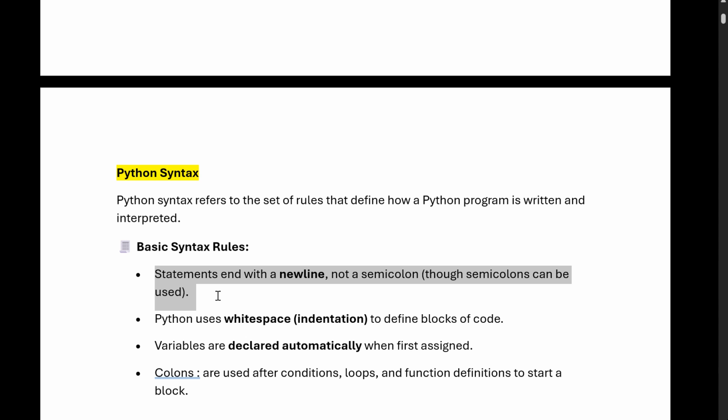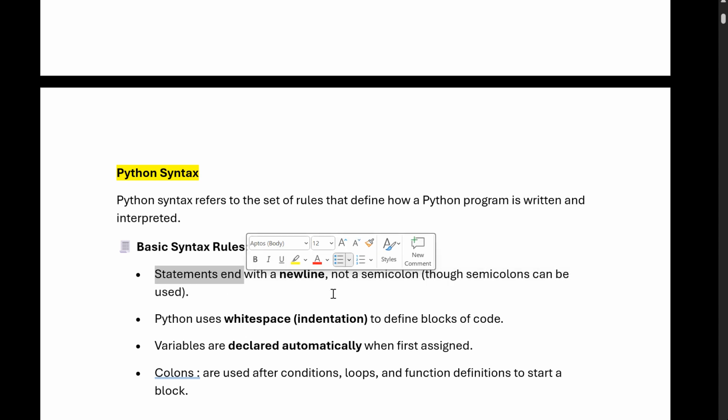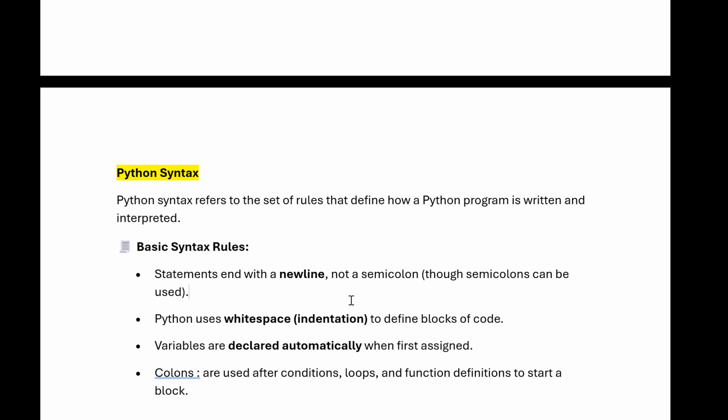A statement ends with a new line, not a semicolon. In case of Java or any other language, we can end a line of code with a semicolon. Although semicolons can be used here, they are not used for ending statements. Python uses white space, called indentation, to define a block of code.